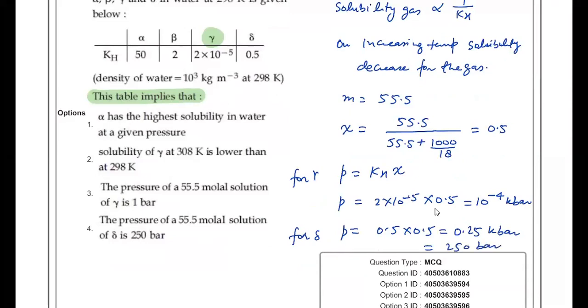That means option 4 is correct with respect to the table. Although option 2 is also correct, you have to write the answer which is correct with respect to the table. So we'll write answer 4 over here. Make it very clear, option 2 is also correct, but the question says this table implies that, so option 2 cannot be predicted from the table. That means we have to write answer 4.